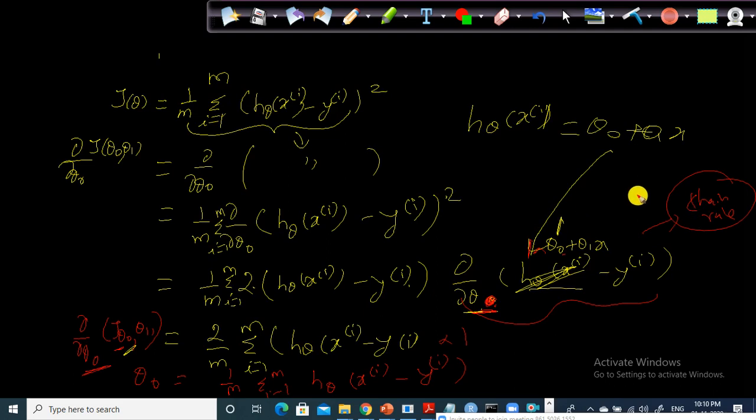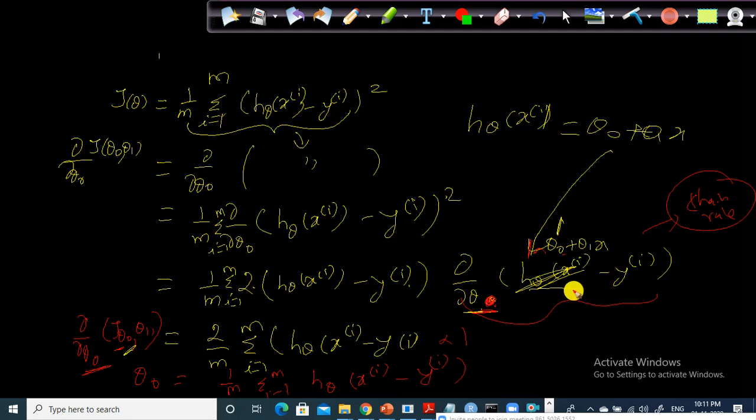As per the chain rule, first you take the partial derivative of the outside function, right? This is the outside function. Then you need to take the partial derivative of the inside function. What we are doing is, as per the power rule, we multiplied by this, and then we have 2 times h of xi minus yi. Since this is the outside function, when you take the partial derivative of the inside function, dou by dou theta naught of this, right? That is how we use the chain rule here.